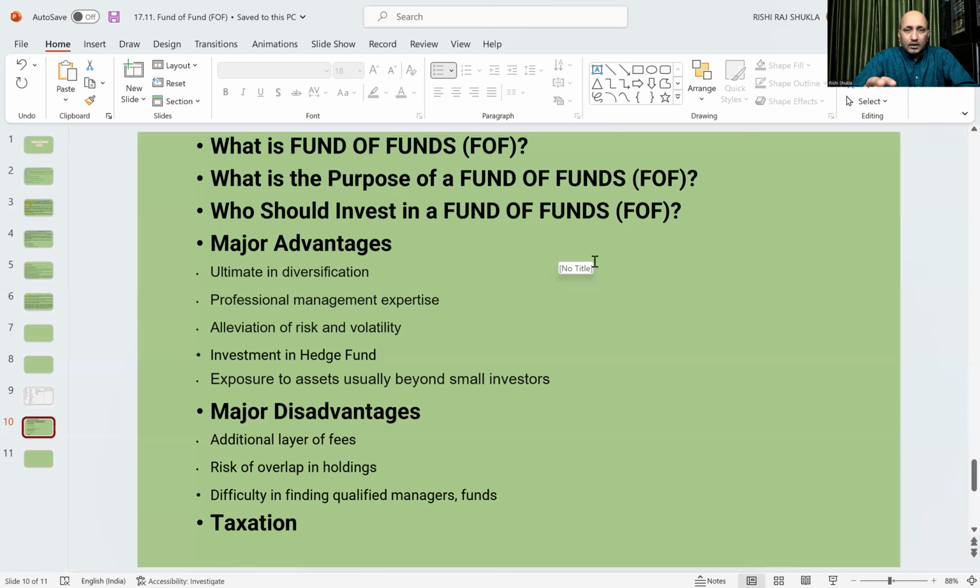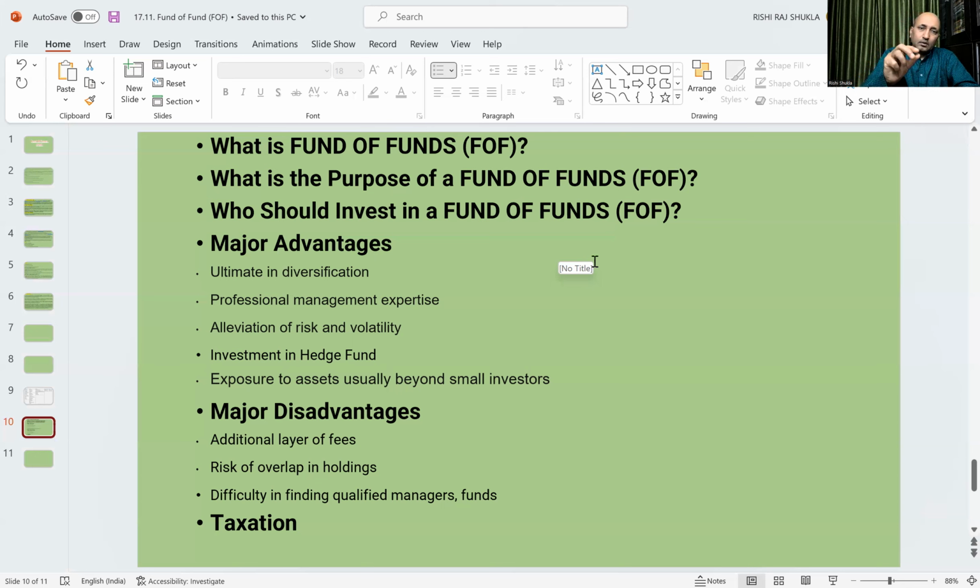So if a fund invests in different mutual funds, in one equity scheme there may be 50 to 60, maybe 70 stocks. Even in a concentrated portfolio, there will be 20, 25 stocks.